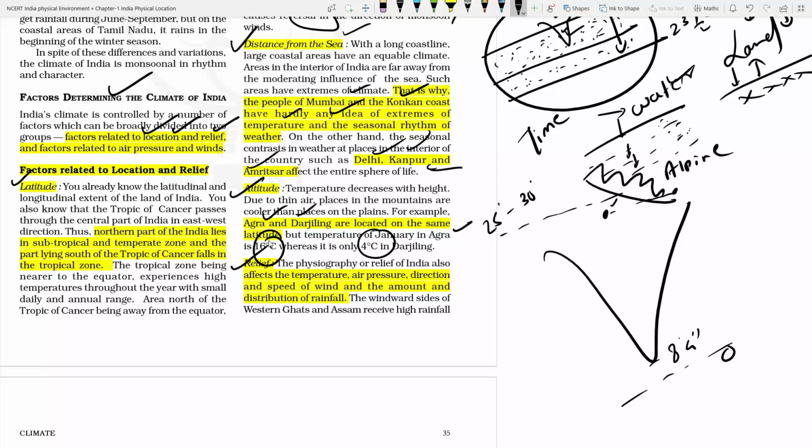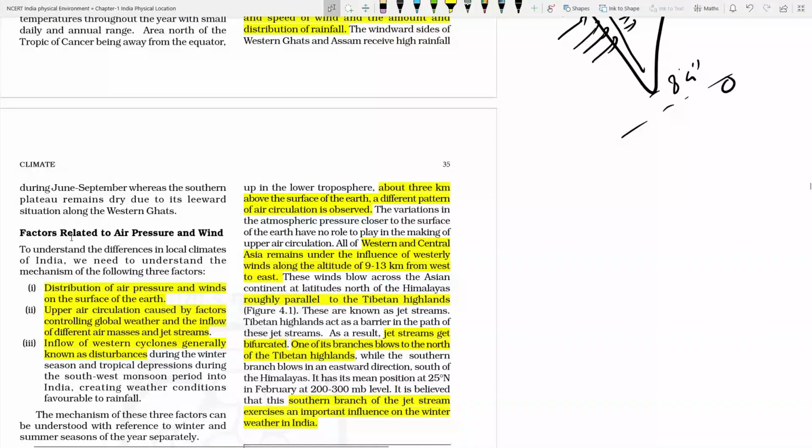Relief, okay? Relief, what happens? On this area of the Himalayan mountains, the rainfall will be too high, while on the opposite side the rainfall will be too low. In the same way, the western side of the Western Ghats will face most of the rainfall because of orographic rainfall, while on the leeward side there will not be any rainfall. At the same time, because the Aravalli is parallel to the southwest monsoon, the rainfall will not be there. So depending upon its relief, its elevation, and its direction, the rainfall may vary. Even the temperature may also vary. Okay? So those are the changing factors which are responsible.